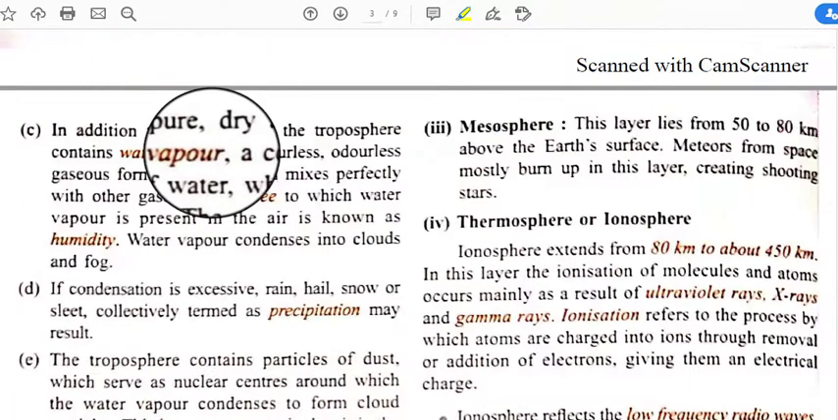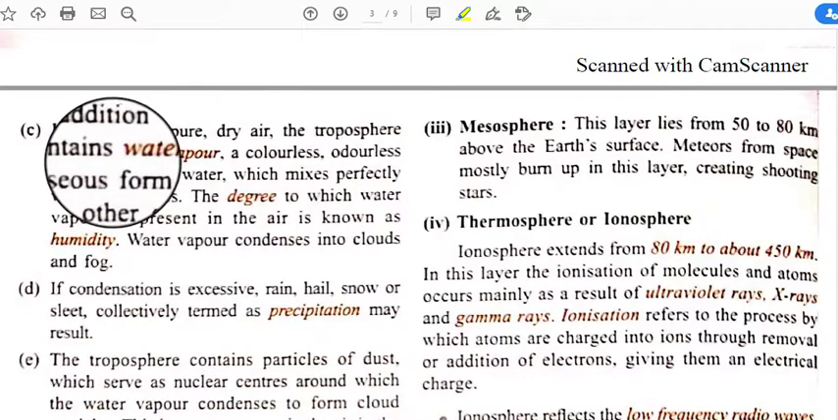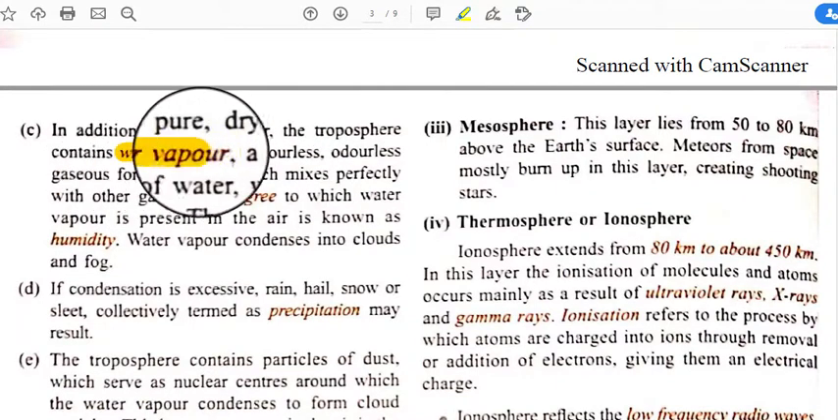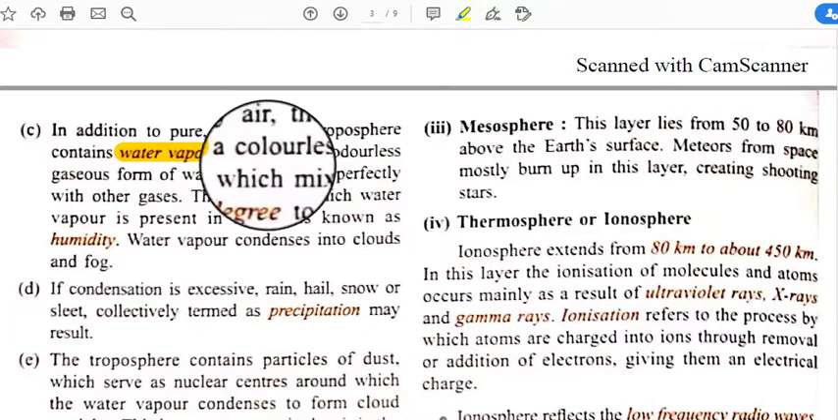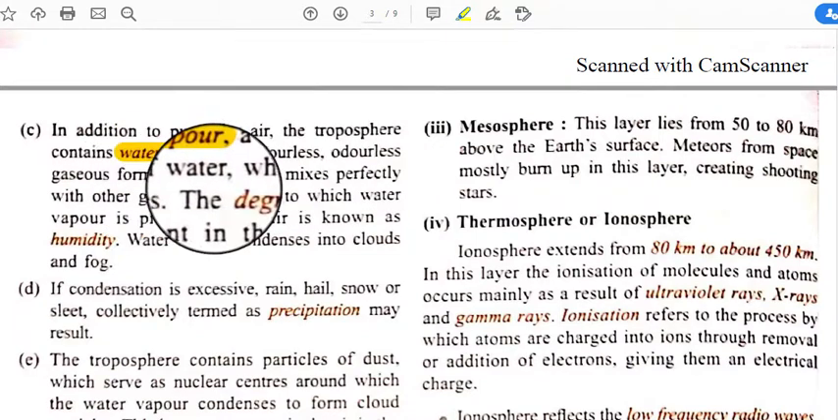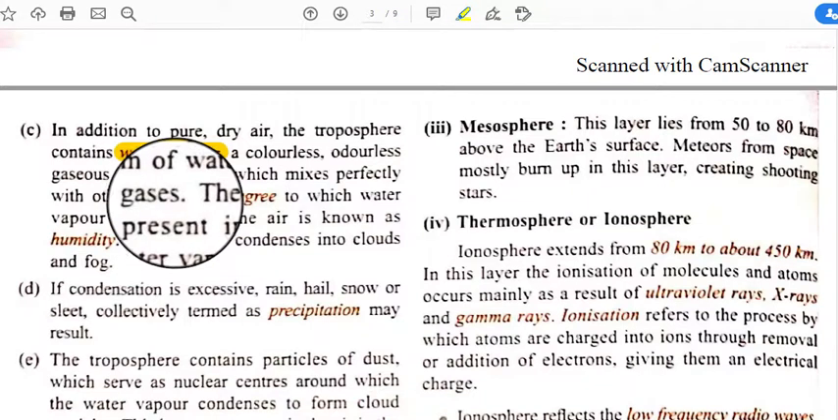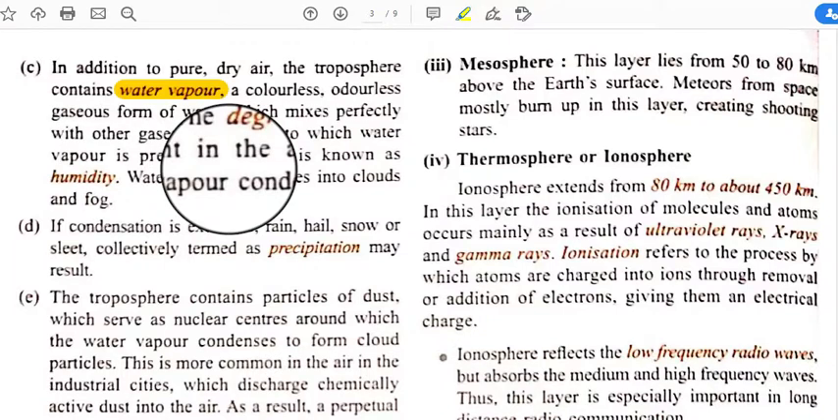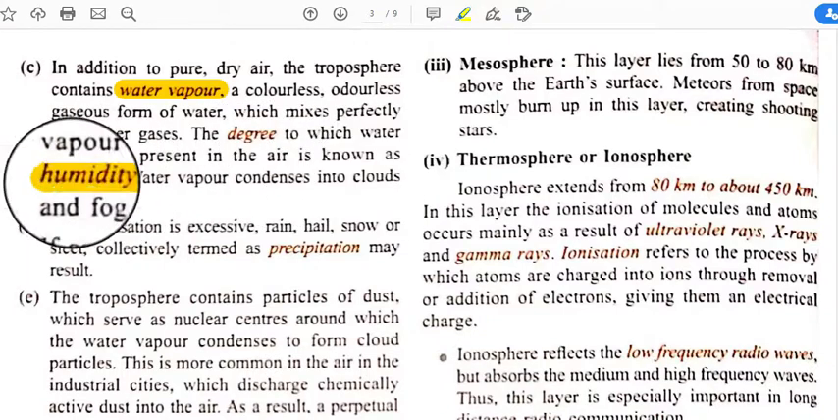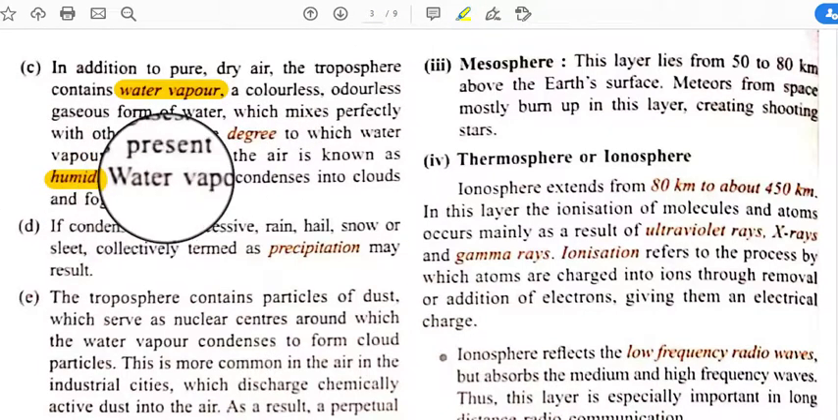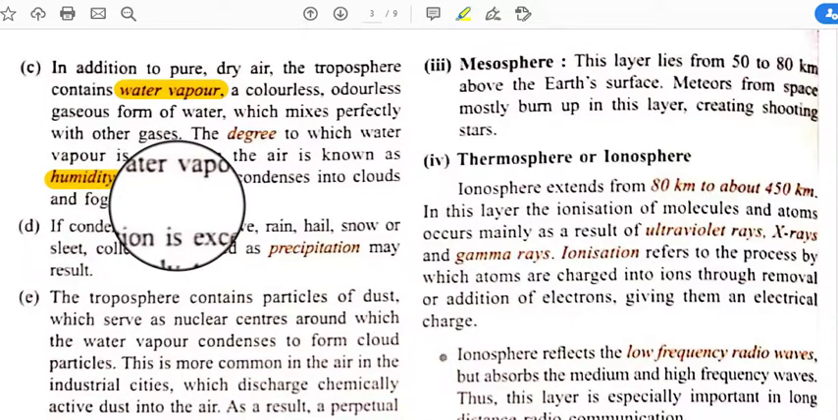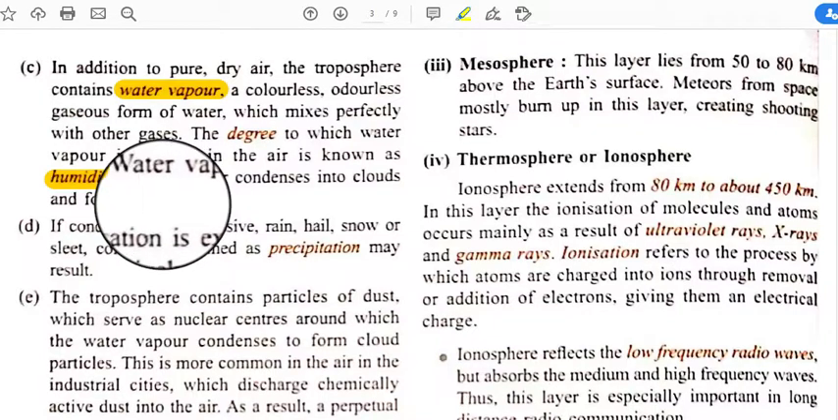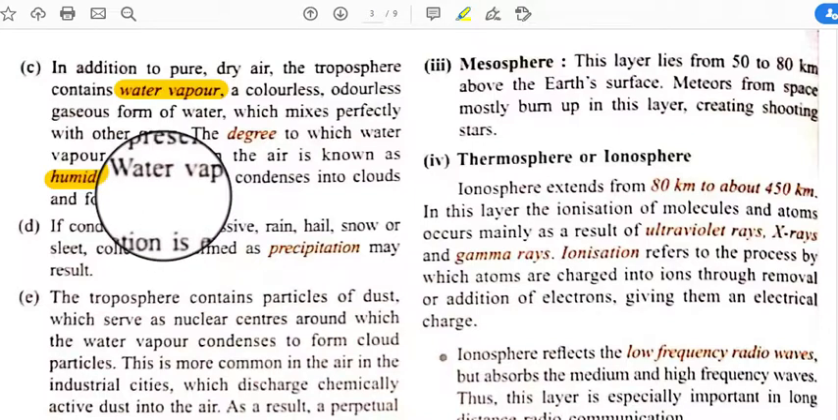In addition to pure dry air, the troposphere contains water vapor, a colorless, odorless gas which mixes perfectly with other gases. The degree to which water vapor is present in the air is known as humidity. If the water vapor is 100%, then we say the air is saturated. So humidity is the indicator of the presence of water vapor in the air.